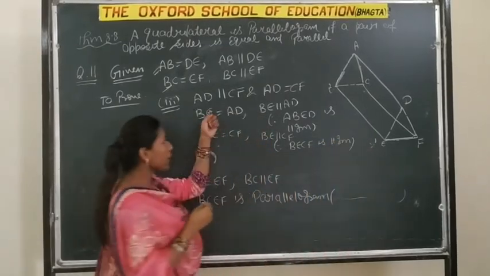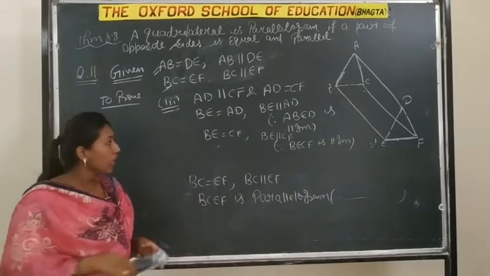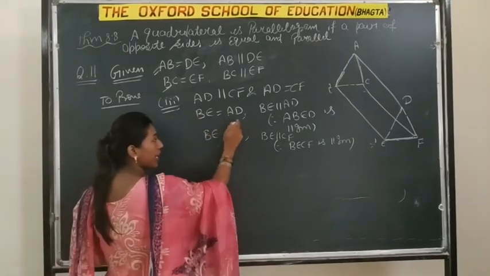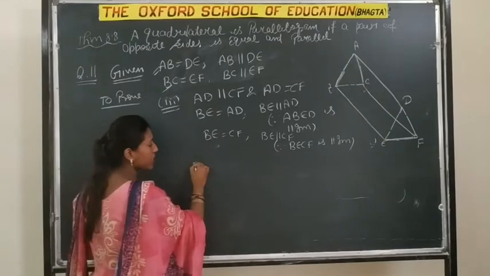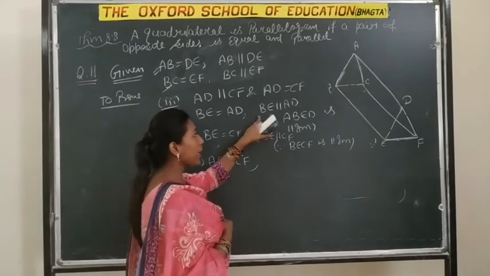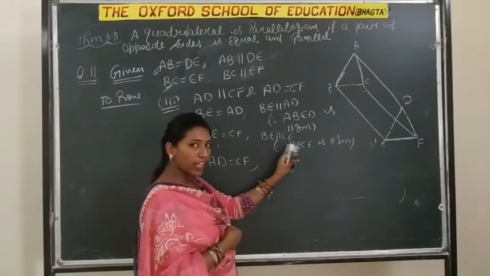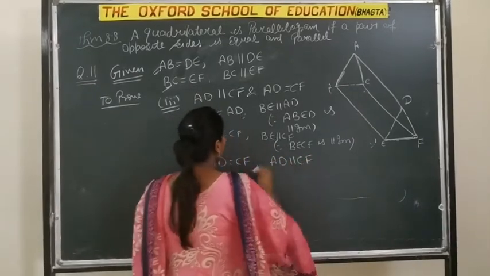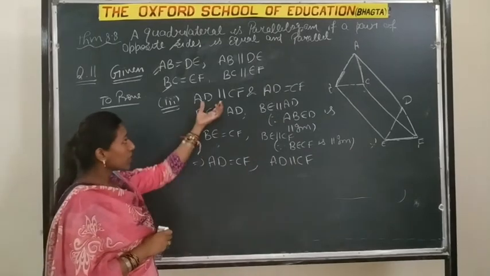Now combining both, we get BE equal to AD, BE equal to CF. That means AD equal to CF, and here BE parallel to AD, BE parallel to CF. That means AD parallel to CF. Hence proved the third part.